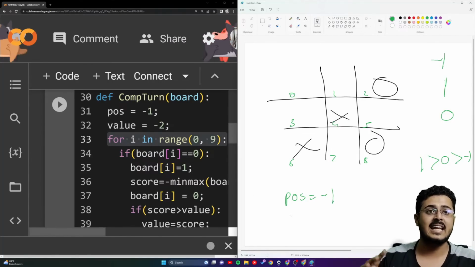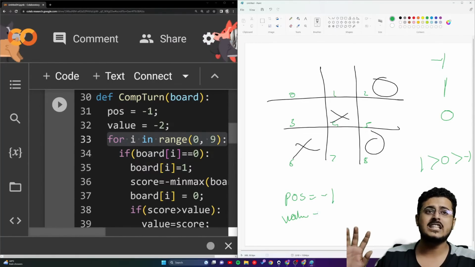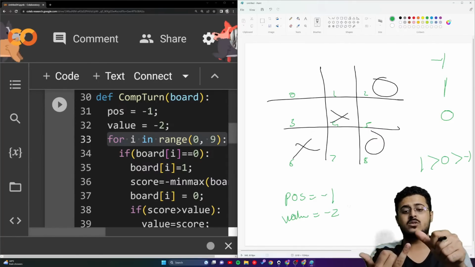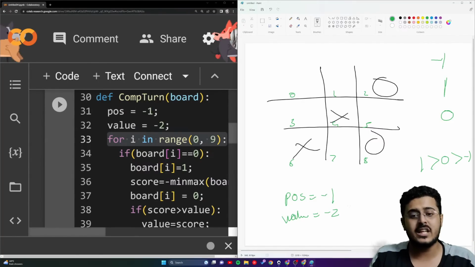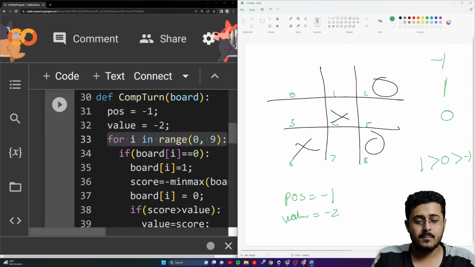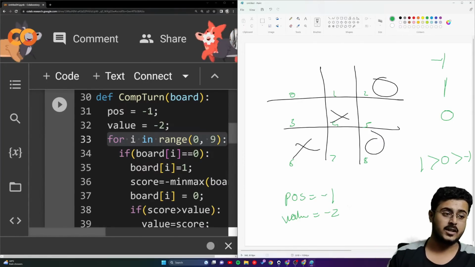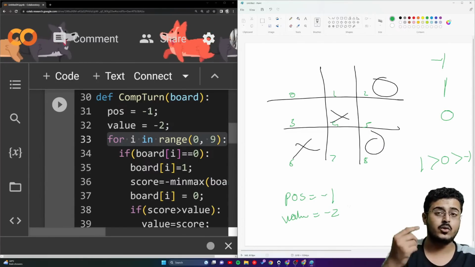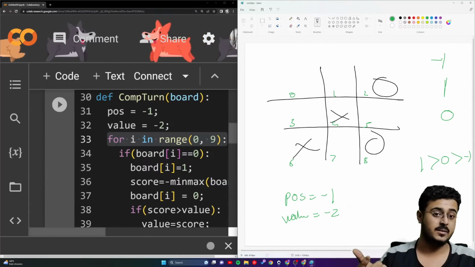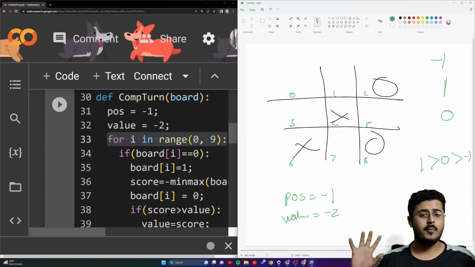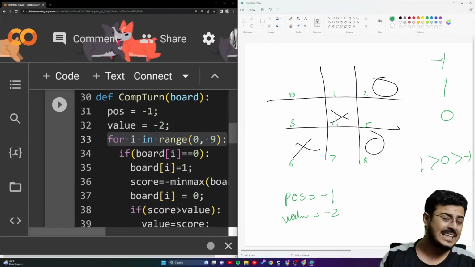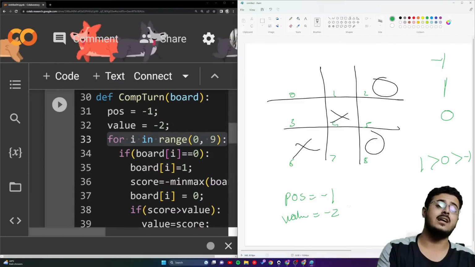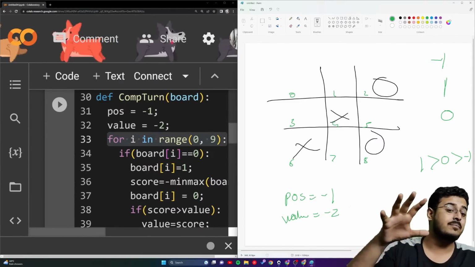So we are declaring another value, the lowest value possible, that is -2. -2 cannot be achieved. It can only be -1, 1 or 0. These are the only three values of the min-max algorithm. But because we want the highest value further, we are choosing -2 as the starting value. Now this is where you are able to use data structures and algorithms. This is one of the most common questions in data structures and algorithms, the easiest of them as well. Because you guys are not familiar with that, you will not be able to think about the solution, and that is what has been implemented right over here.